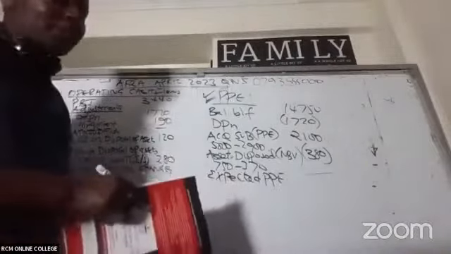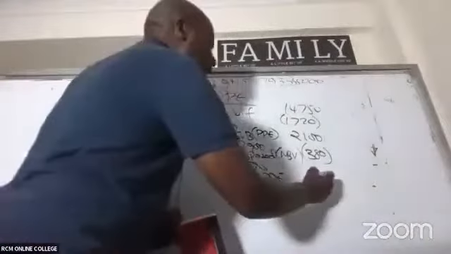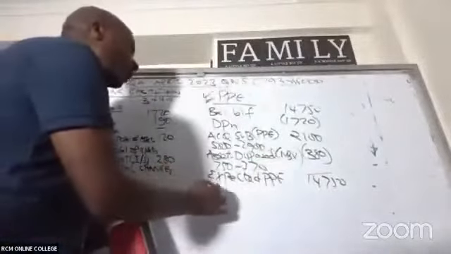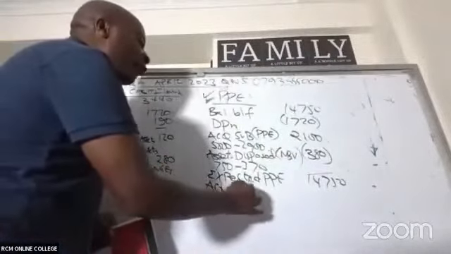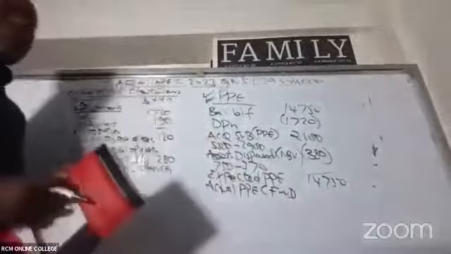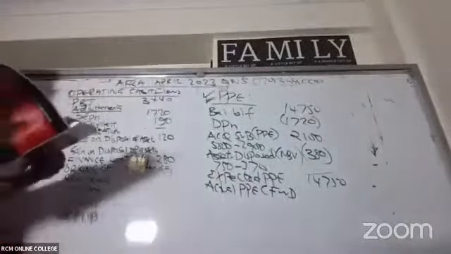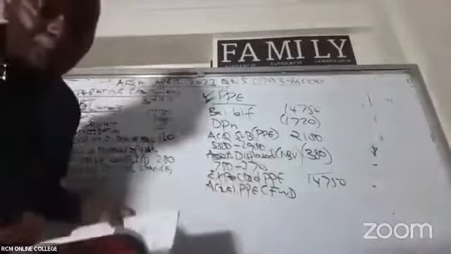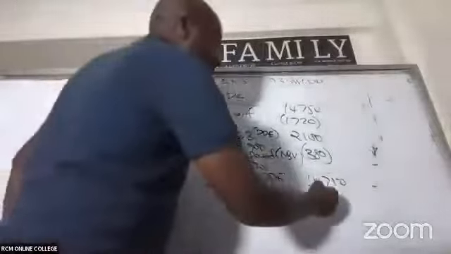14,750. So we have here 14,750, ladies and gentlemen. Then come and compare this with the actual PPE carried forward. Actual PPE carried forward is how much? Look at your balance sheet. Actual PPE carried forward is at 23,500.